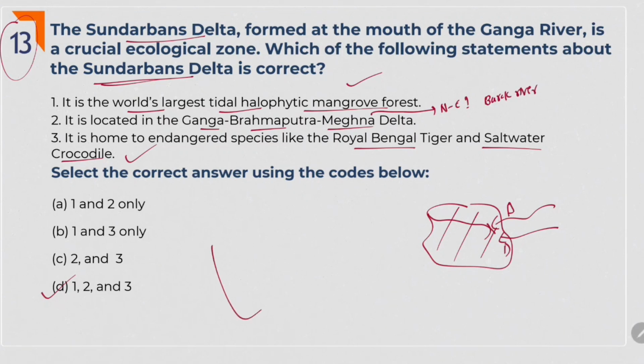If you see, this is the Indian map. Our Ganga river flows like this, and it enters Bangladesh. Okay. And here Northeast India is there.